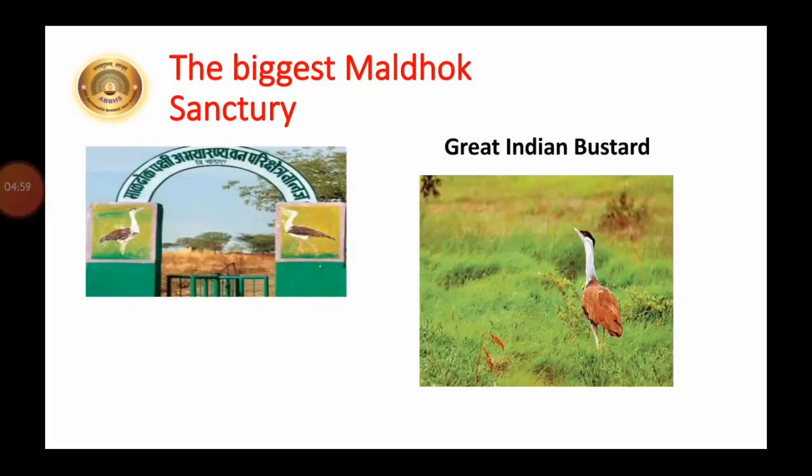They feed on insects and thus protect crops in the field. So they are called farmers' friend. Their number is fast dwindling, meaning their number is reducing nowadays, as they are hunted for their meat and their eggs. So the Maharashtra state has declared Nannaj area a sanctuary for the Great Indian Bustard. Deer are also found in this grassland. If you observe this picture, you can see how the Indian bustard is walking on this grassland.